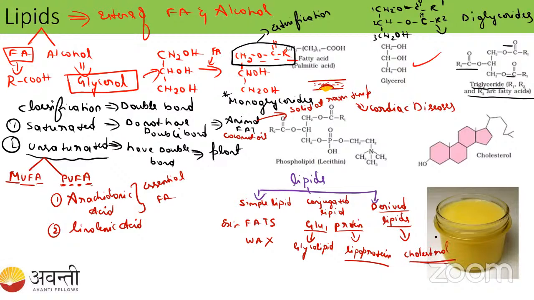Students, our sex hormones, for example testosterone, progesterone, estrogen, all these things come from the cholesterol. Okay, so all these sex hormones come from the cholesterol. So this is about the classification of the lipids.